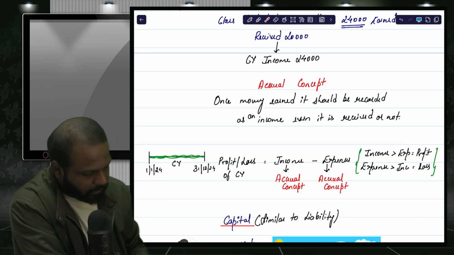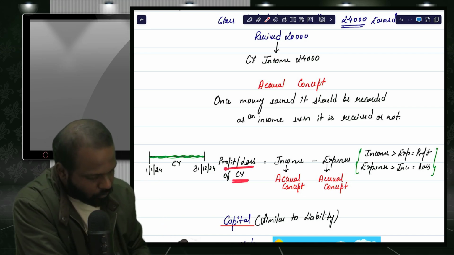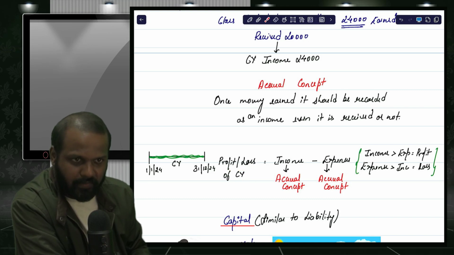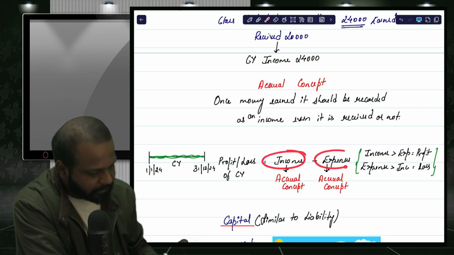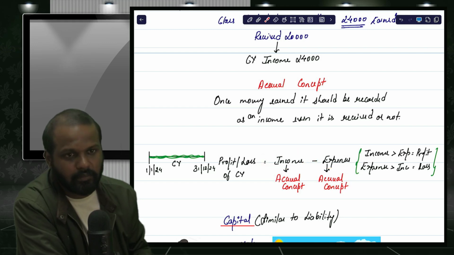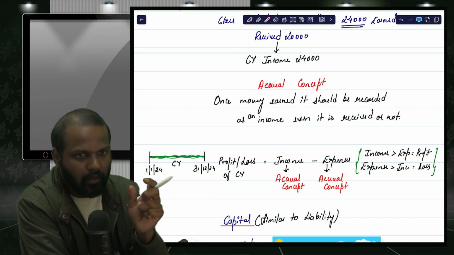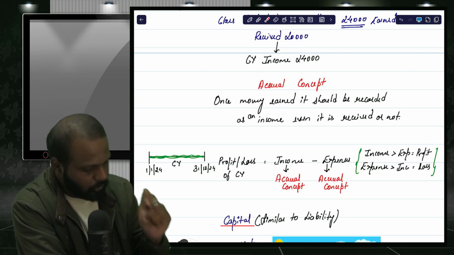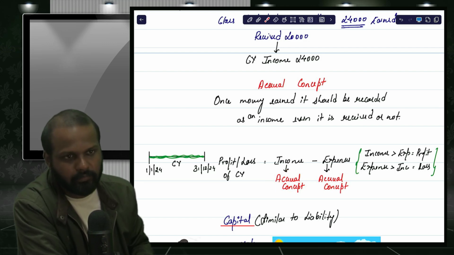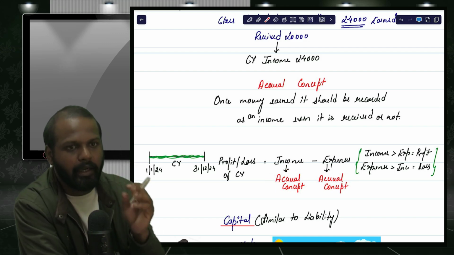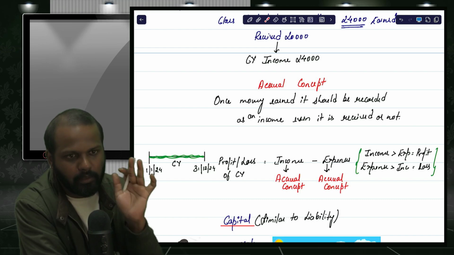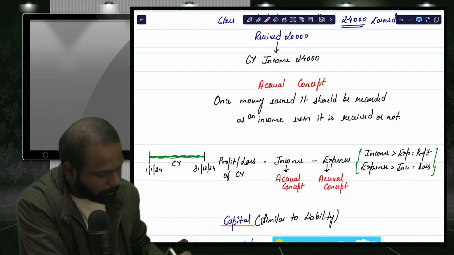So at the end of the current year, whenever you find the profit or loss of the business, you need to do income minus expenses. But whenever you take your income, you take it as per the accrual concept. How much is earned in the current year, received or not received doesn't matter. Minus expenses, also as per the accrual concept.